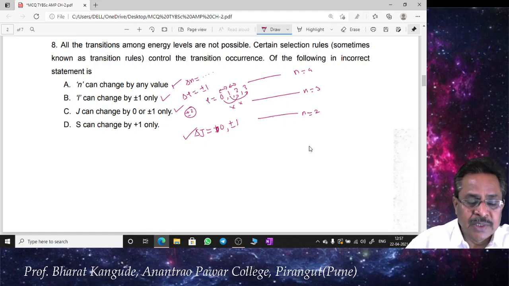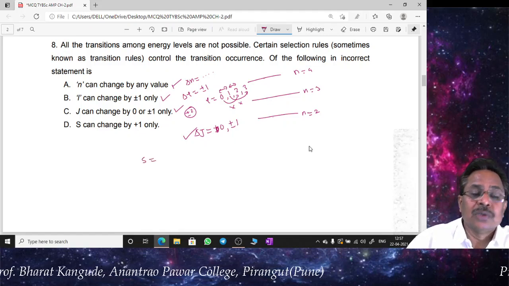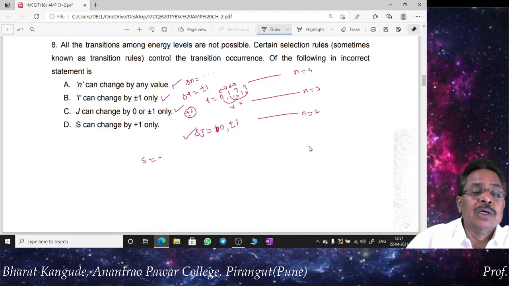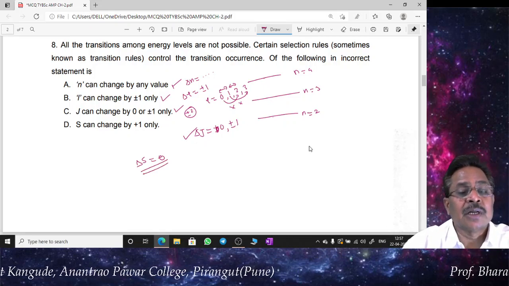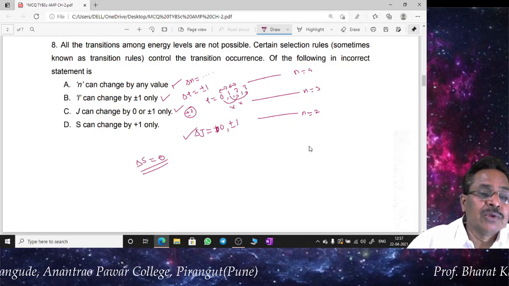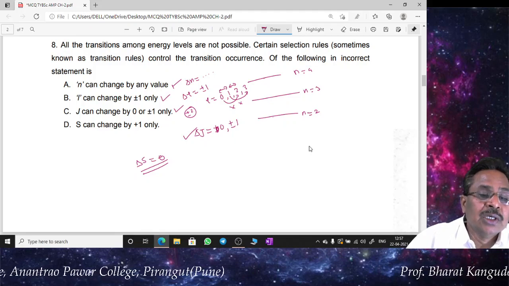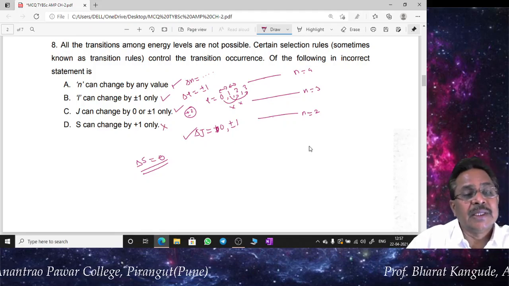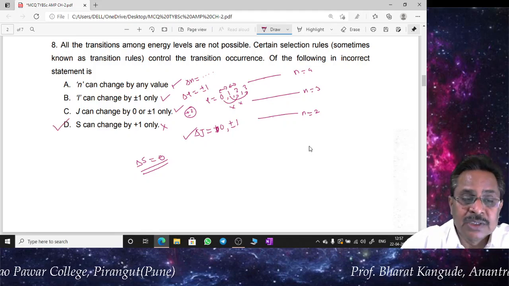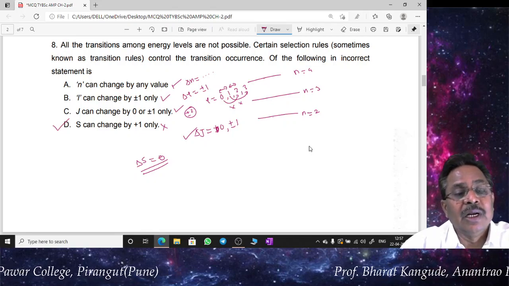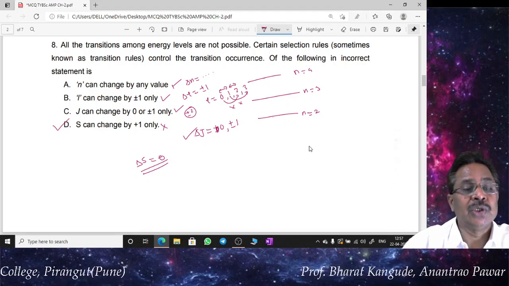Yes, you can take a spin angular momentum, and there is always a quantum restriction. This spin angular momentum should not change at all. So delta S must be equal to 0. Then and only then such types of transitions are allowed according to quantum mechanics, and therefore this particular selection rule which we have written here, S can change by +1 only, is not a valid transition rule in case of the one valence electron system, and therefore this is the correct answer of this question number 8. The selection rule is delta S equal to 0 and not +1 or -1, and that is how in examination you have to just remember.